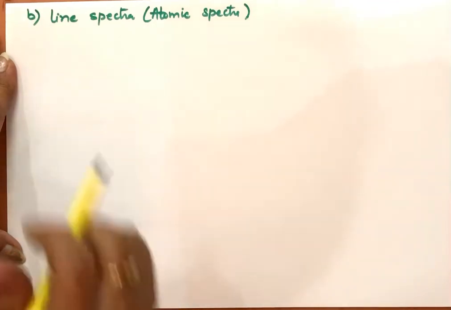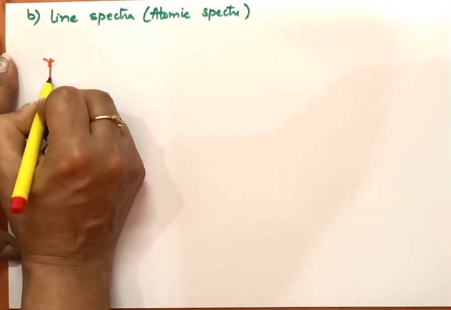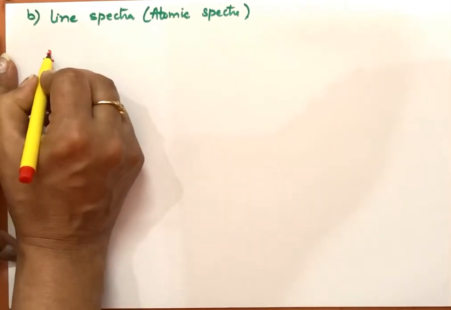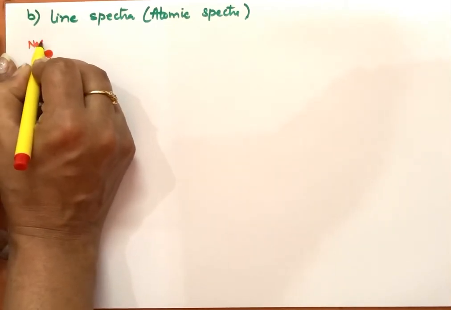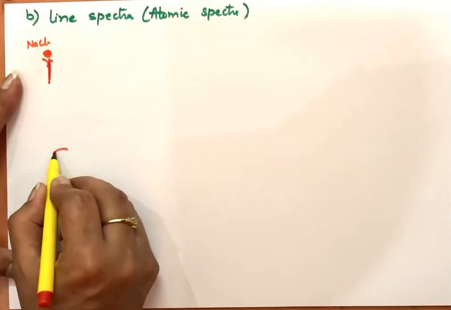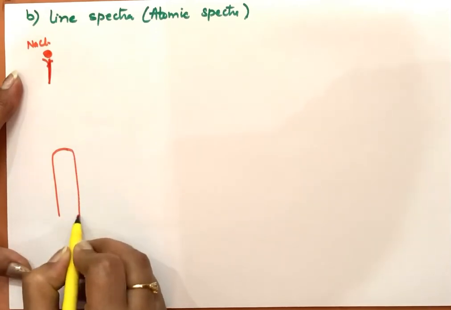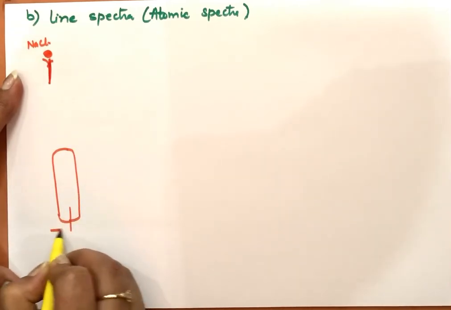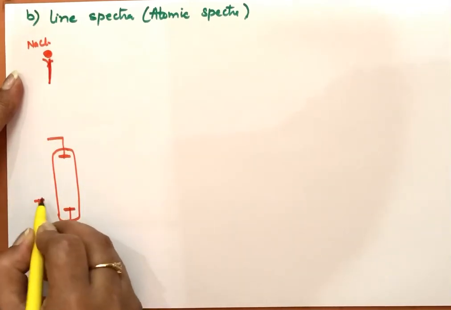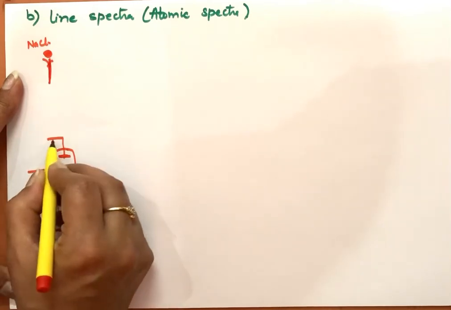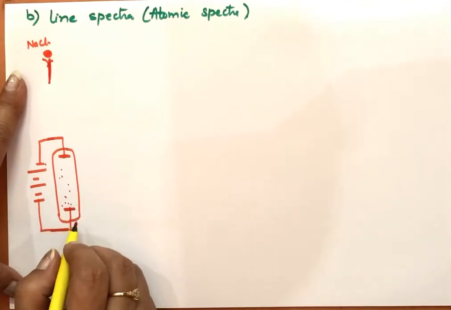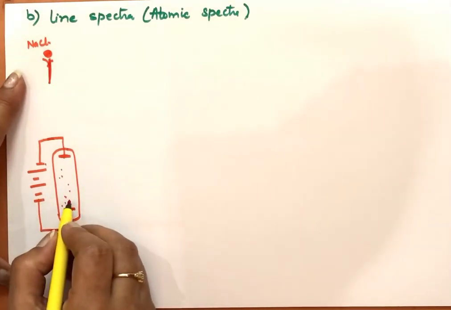This kind of spectrum is obtained when we heat a volatile substance, for example NaCl, or any other substance, or we can get this spectra by passing electric discharge through a gas taken at low pressure.